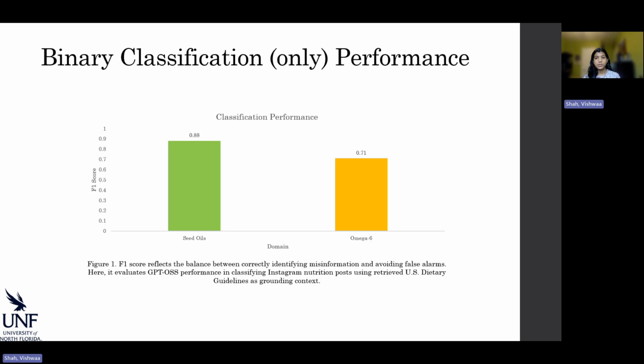Across all Instagram captions, we evaluate classification performance using the F1 score. We observe an F1 of 0.88 for seed oil related content and 0.71 for omega 6 related content. Performance is higher for more explicit claims, such as those involving seed oils, which align more directly with guideline language. In contrast, omega 6 content tends to be more nuanced and requires more indirect reasoning from the dietary guidelines. This highlights an important limitation, which is retrieval grounded performance depends on how explicitly and comprehensively concepts are represented in the underlying knowledge base.